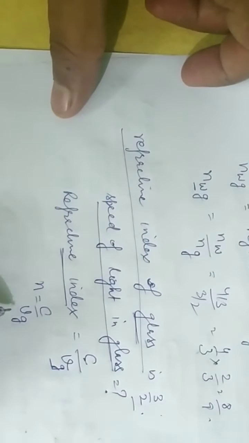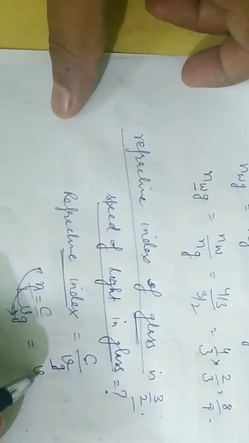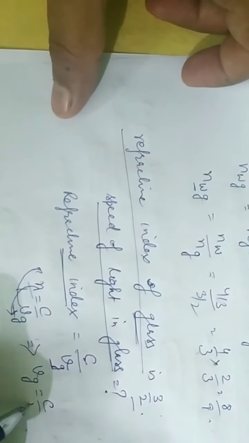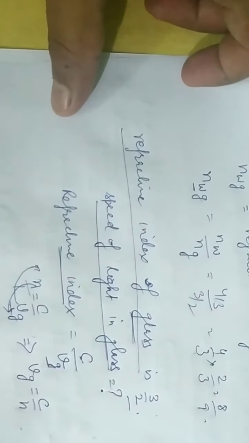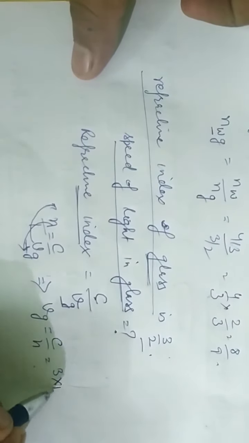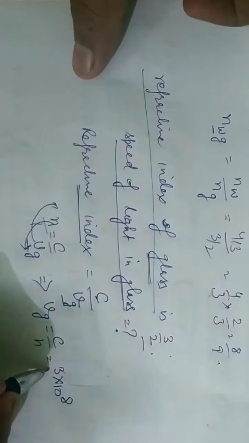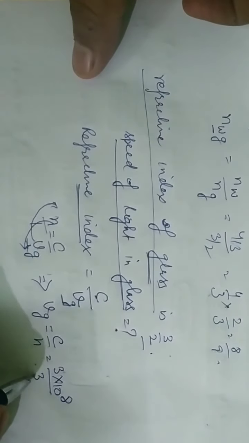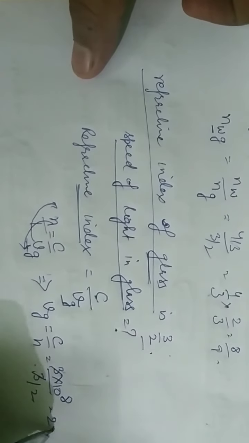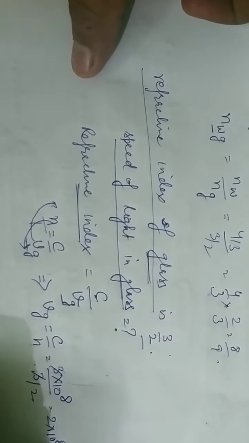So velocity in glass is equal to C divided by N. C is 3 into 10 raised to power 8 meter per second, divided by N, where N is 3 by 2. So the 3s cancel out, 2 will come up. It is 2 into 10 raised to power 8 meter per second.